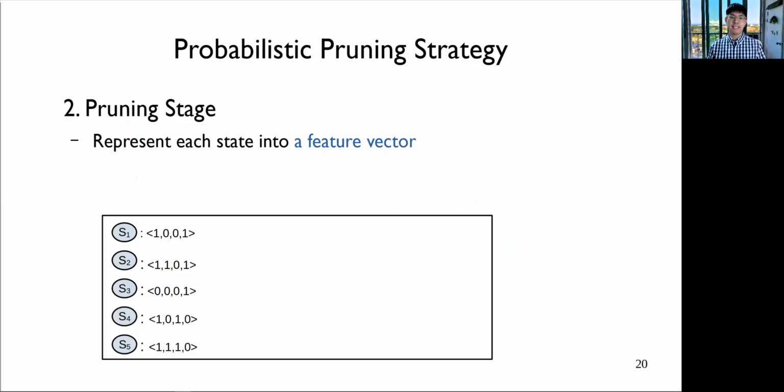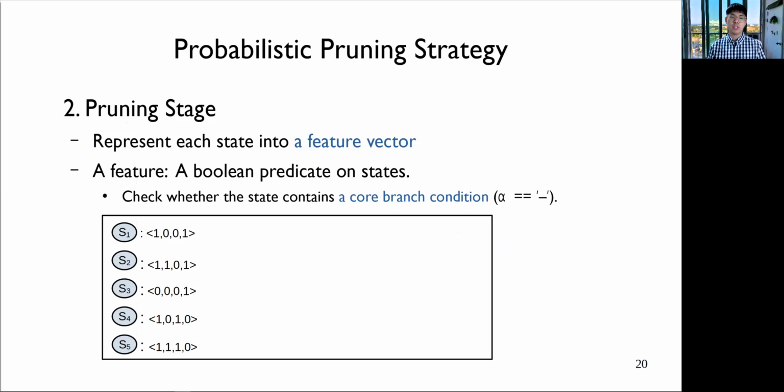First, to score each state, we represent each state as a feature vector. In our work, a feature is the Boolean predicate on state. More concretely, a feature checks whether the state contains a core branch condition or not, such as the symbolic value alpha equals the character dash.